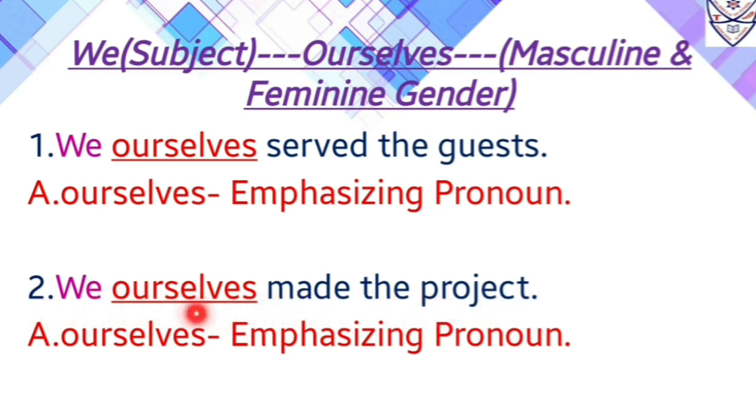Now in this sentence again ourselves will be emphasizing pronoun as it is used for the sake of emphasis in this sentence. It is followed by a subject, that is we, and it also comes before a verb, that is made. So while speaking again we will put stress on this word, that is we ourselves made the project. So ourselves will be emphasizing pronoun.